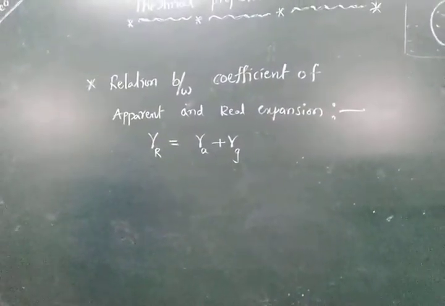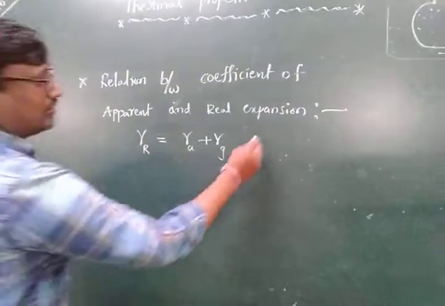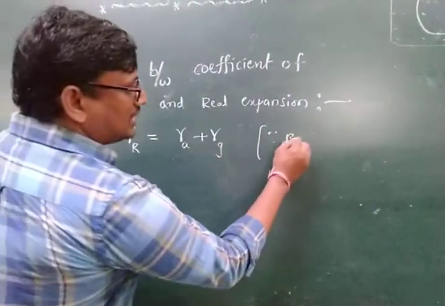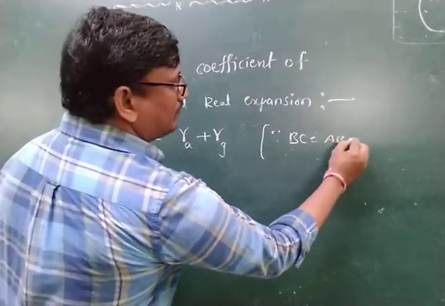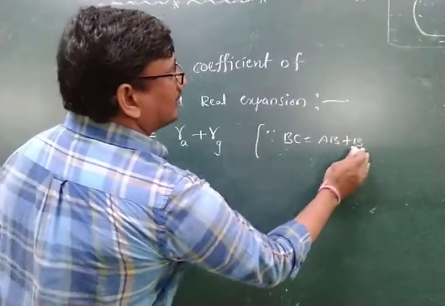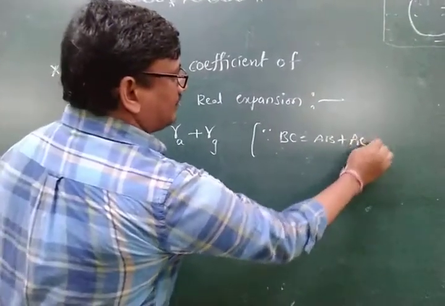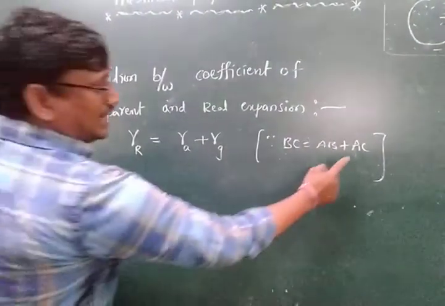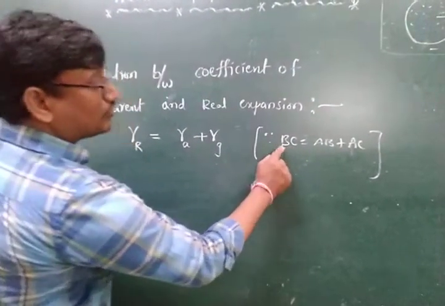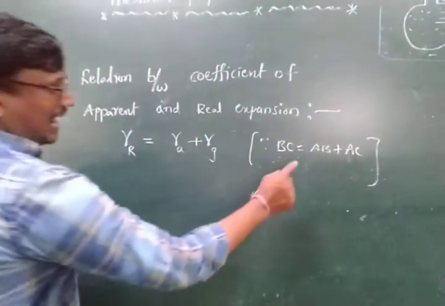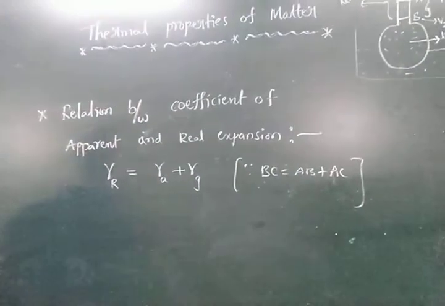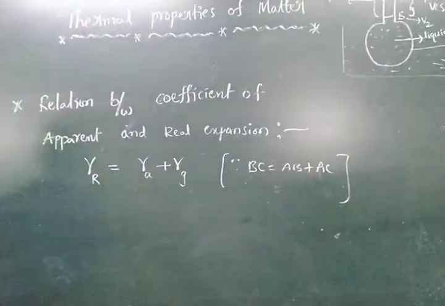The vessel is nothing but the glass expansion. In the diagram above, BC is equal to AB plus AC. BC is the real expansion, AB is the vessel expansion, and AC is the apparent expansion.